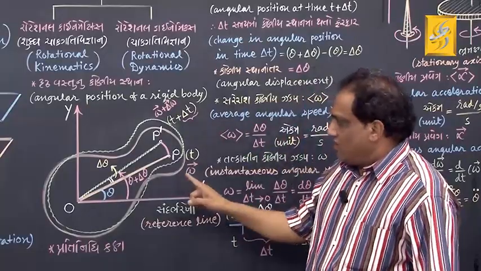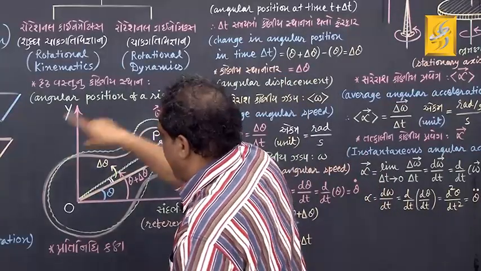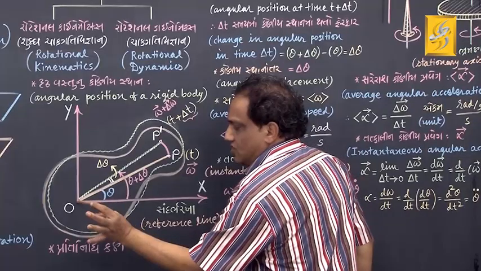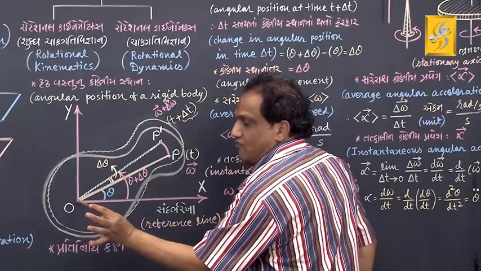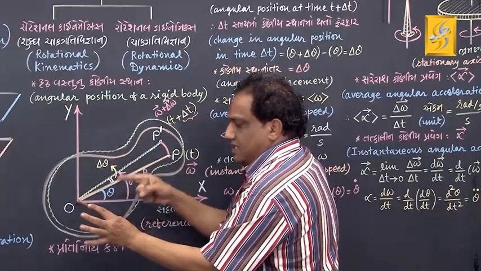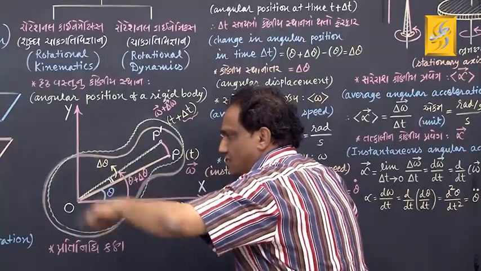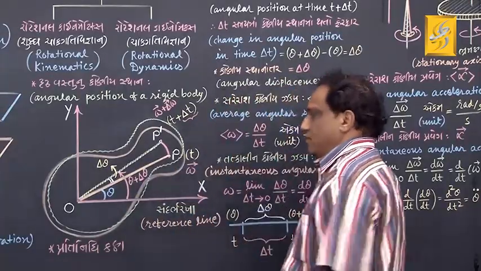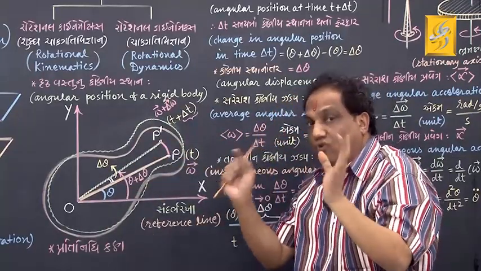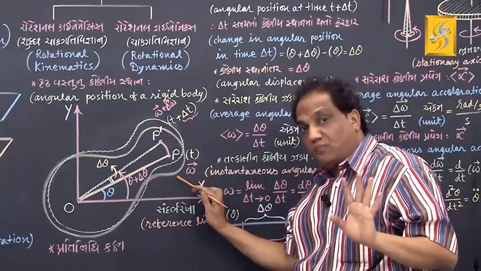What does this body do? It performs rotational motion anti-clockwise about this stationary axis of rotation, say z axis, which is perpendicular to x and perpendicular to y. About this axis, this body performs rotational motion this way. When it was performing rotational motion, we took one photograph, and suppose in that photograph it is found at this position.